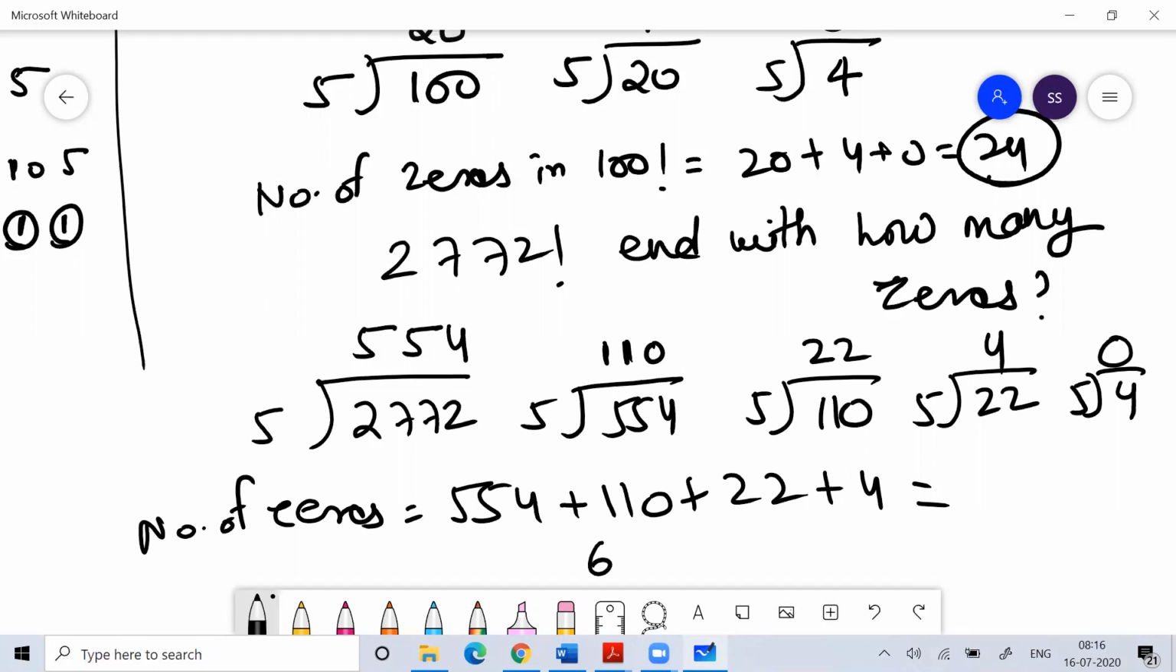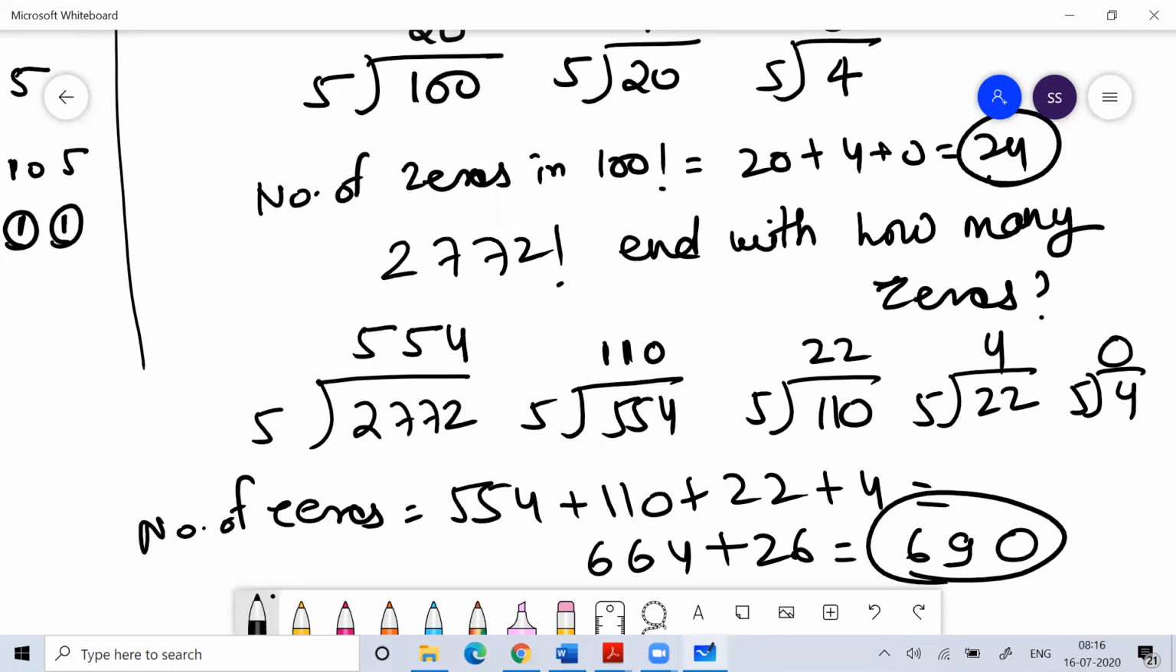So this is how much? This is 664, plus 26, this is 10, this is 9. 690 zeros.